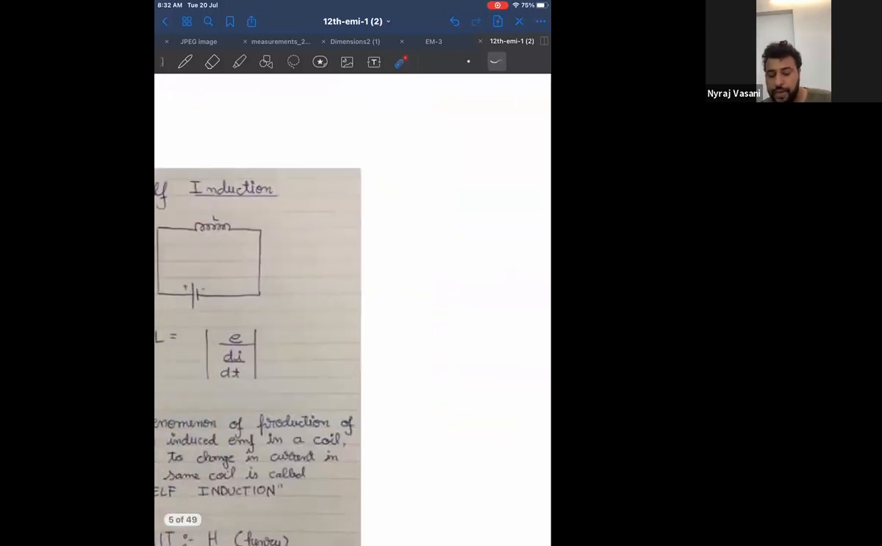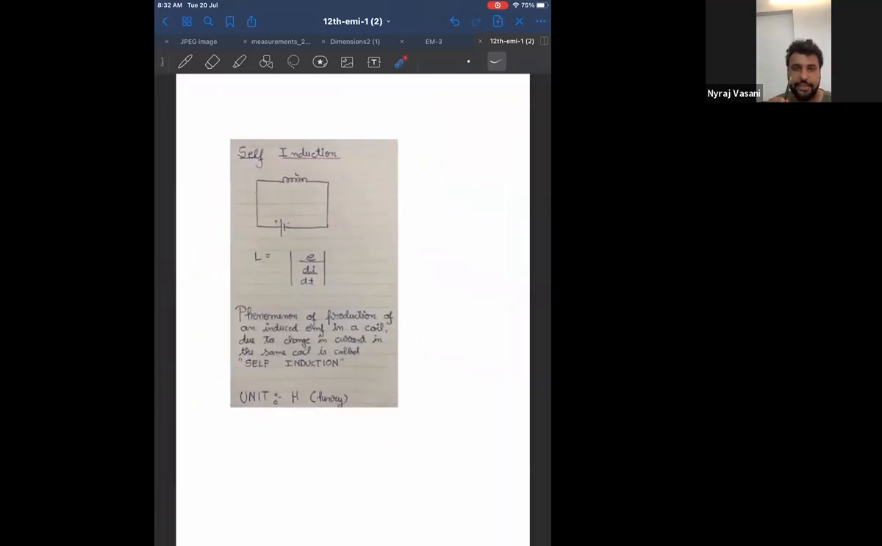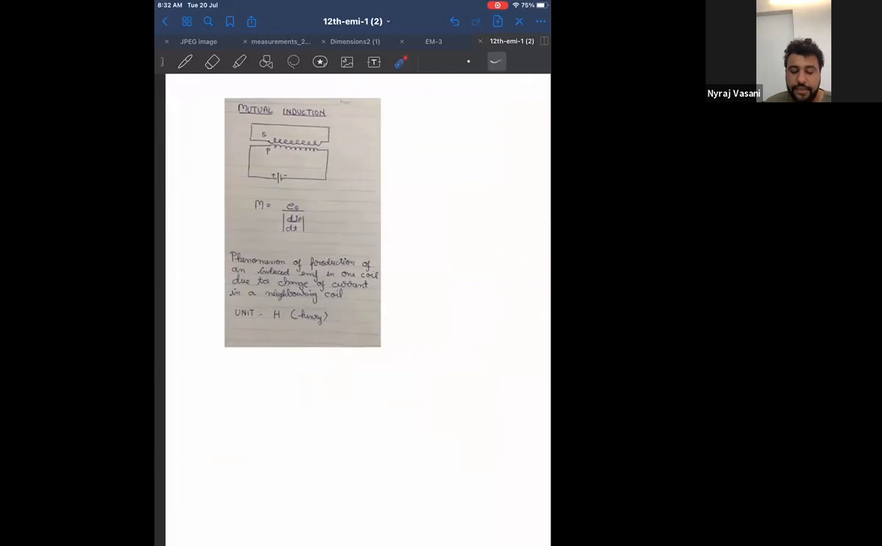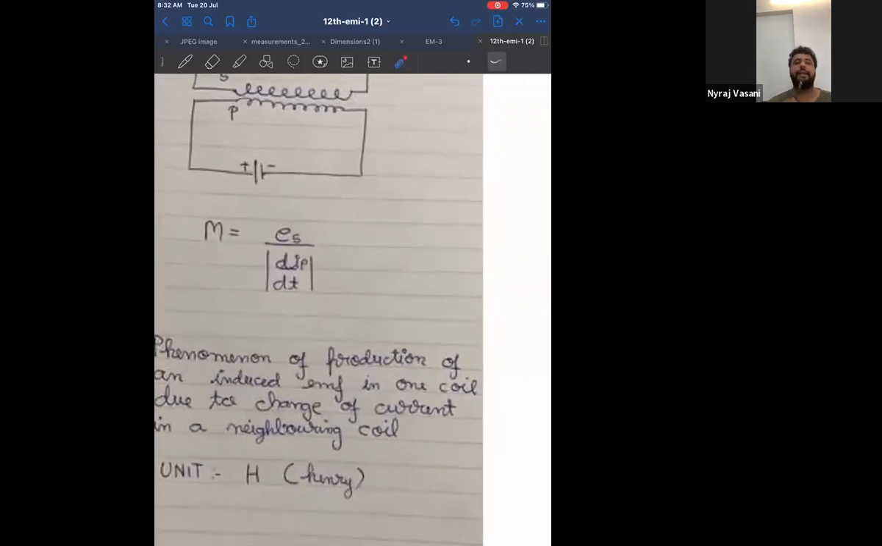Now, the formula remains the same. I'll just tell you what changes. In self-induction, it was EMF in the primary because it was self-induction. In mutual induction, it is EMF in the secondary. That is the only difference. Denominator remains the same, di by dt. Here they have written dip by dt, but it is di by dt itself because the power source is only in the primary coil.